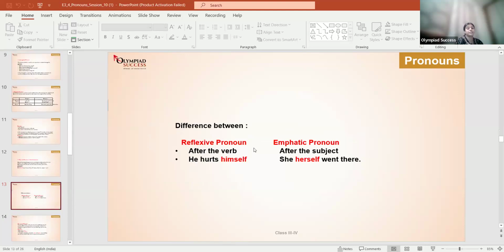Now see the difference. Reflexive pronoun is always after the verb. Emphatic pronoun is always after the subject. Remember this, okay? So how will you differentiate when himself, herself is given both ways? How will you check? Reflexive pronoun is always after the verb, and emphatic pronoun is always after the subject. Clear? Yes.